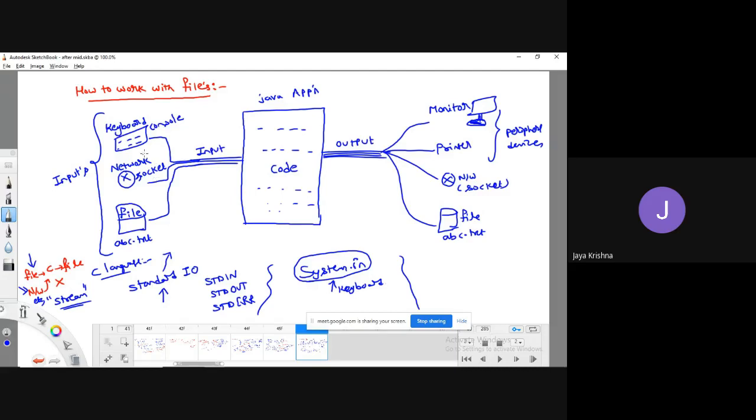Here, what is happening from keyboard to Java application? Information is flowing or not? We can call it flow of information, or simply inflow of information. What about the output? We can call it outflow of information. In a river, what is happening? If some water is flowing, can we call it a stream or not?